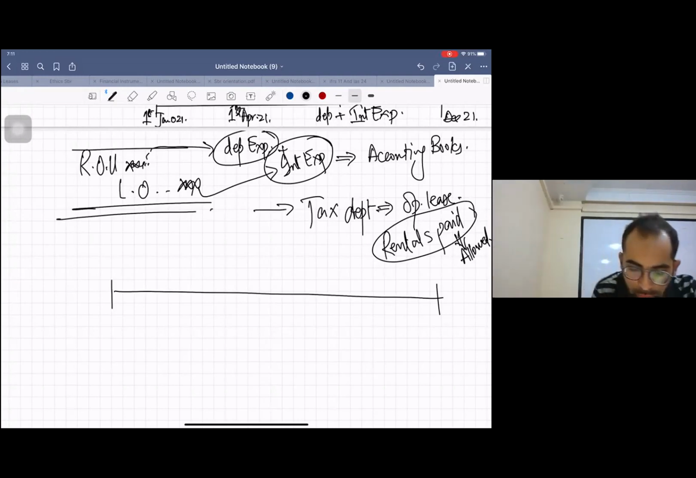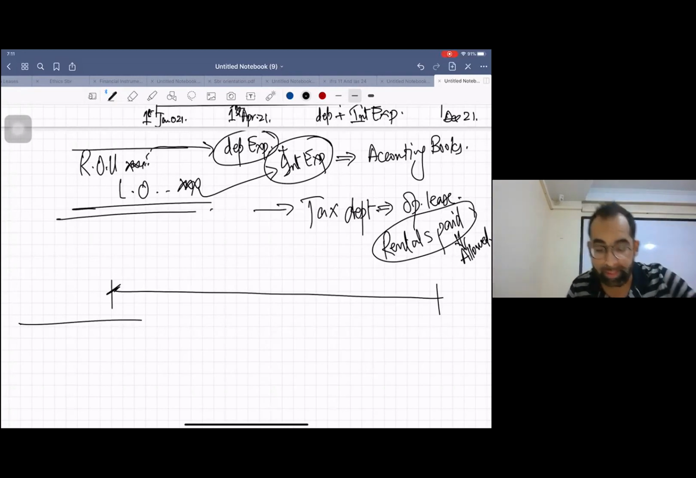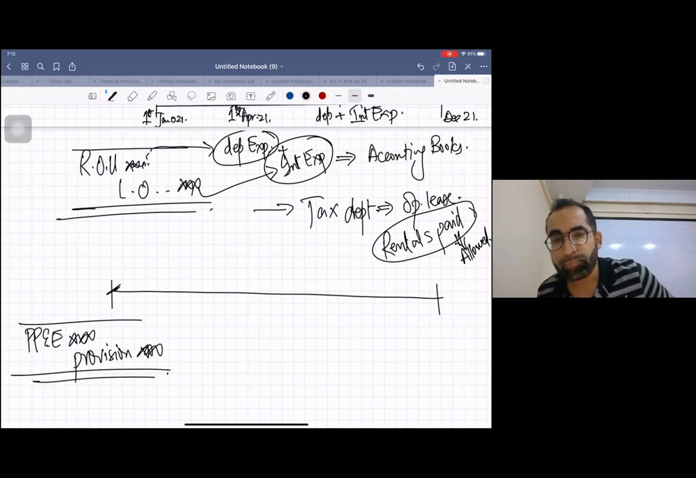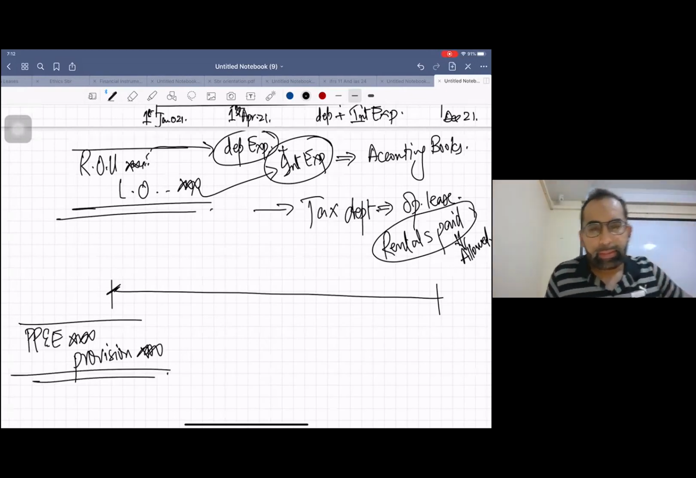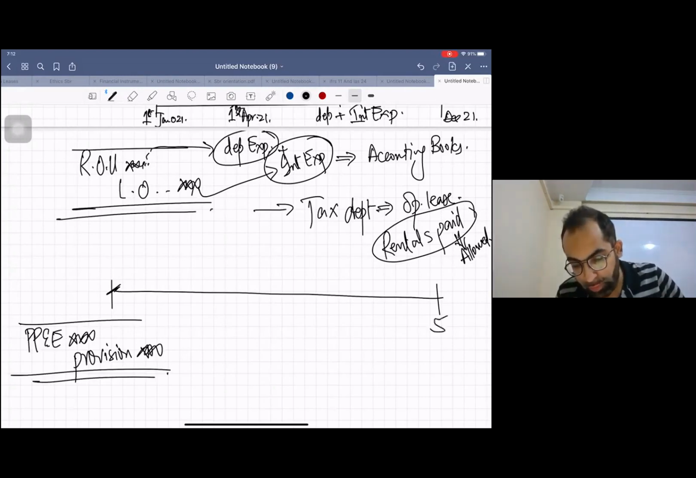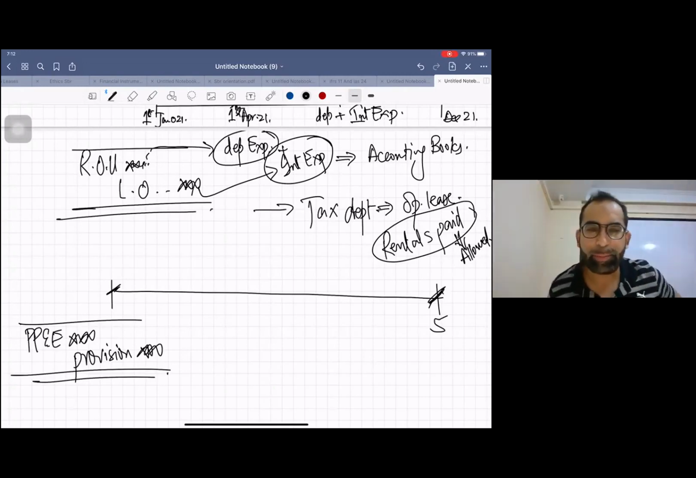Remember, we used to make an entry for this compulsory disposal cost or decommissioning liability: debit PPE and credit provision. Remember? Now think. We have to pay this at the end of year 5. The payment will be made at the end of year 5.